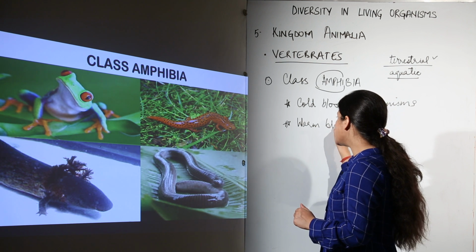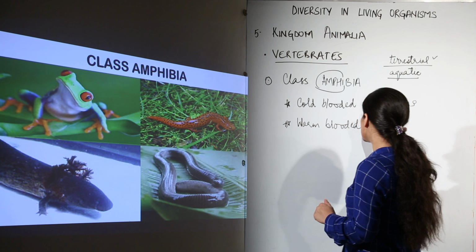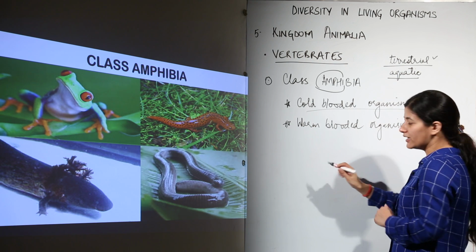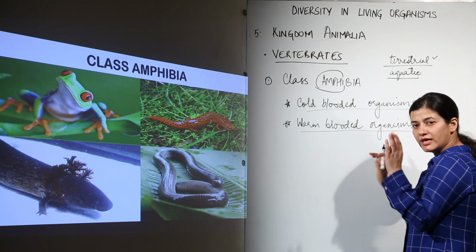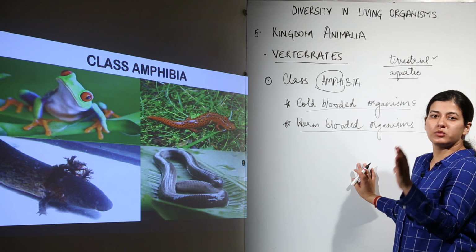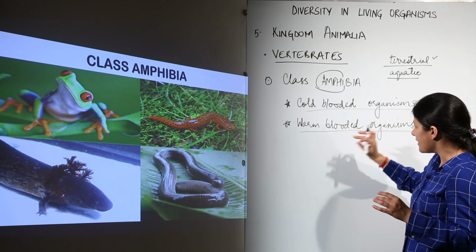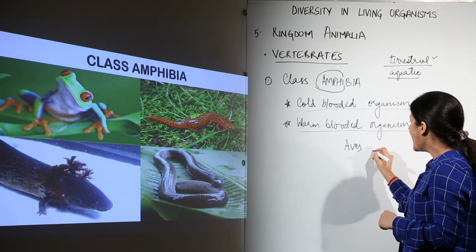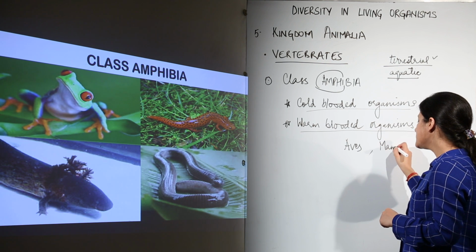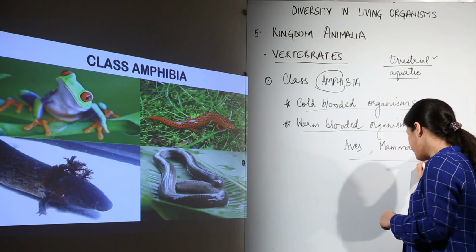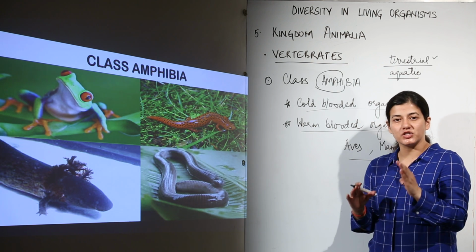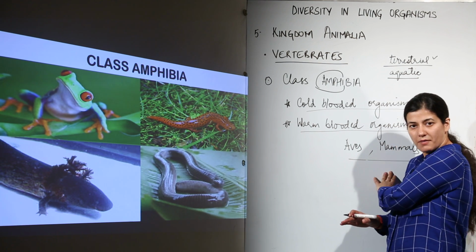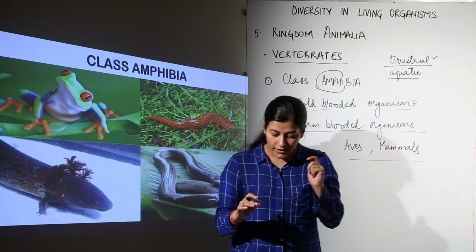Now what you see over here is that we have contrasting characteristics observed in the vertebrates: the organisms which are cold-blooded and the organisms which are warm-blooded. Keep in mind that all classes of the vertebrates are cold-blooded except the class which has birds, that is class Aves, and the class which has mammals in it. So in the entire biological world, the only organisms capable of regulating their internal temperature are Aves and mammals. Rest all organisms are cold-blooded. Now what does cold-blooded mean?